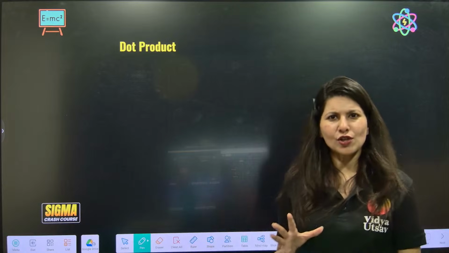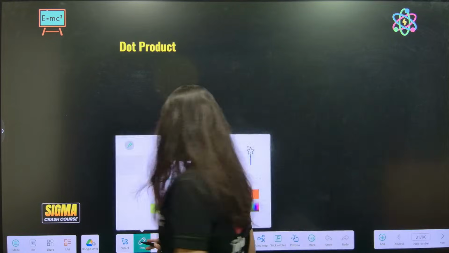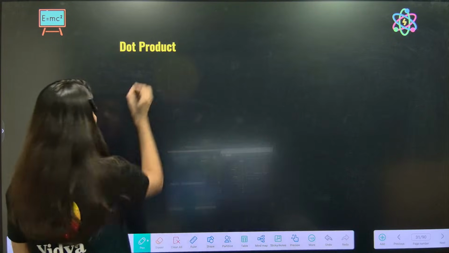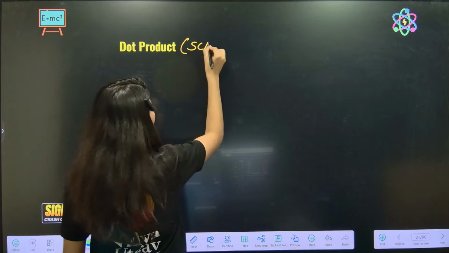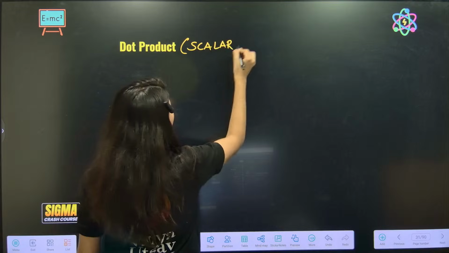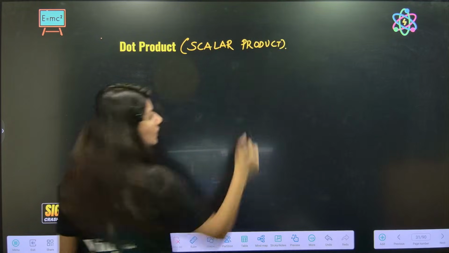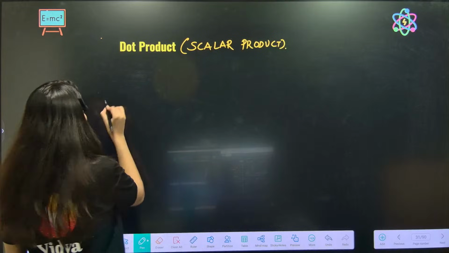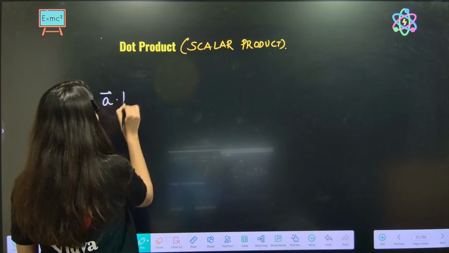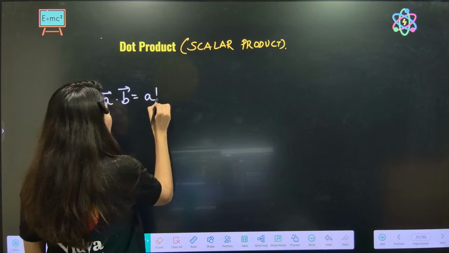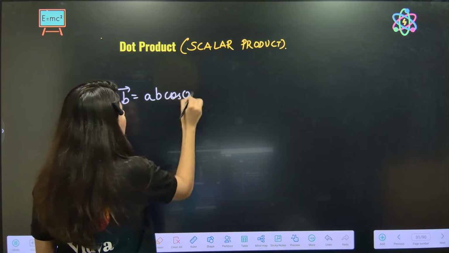Now here comes a very important topic, dot product. You can expect a short one question from dot product. What is the dot product, or scalar product also? Dot or scalar product. A dot B is equal to AB cos theta.